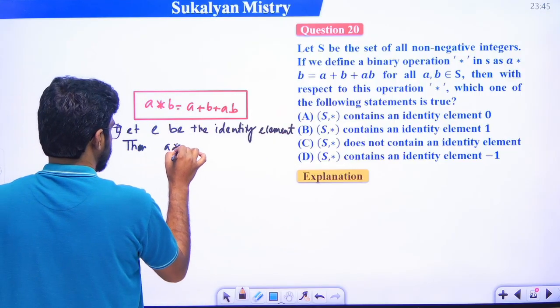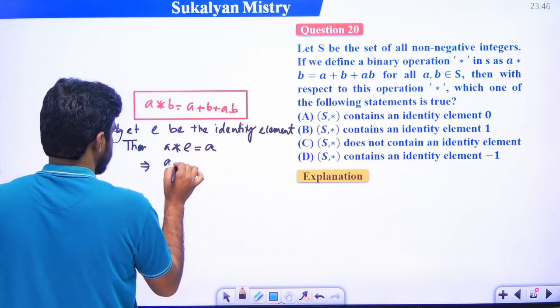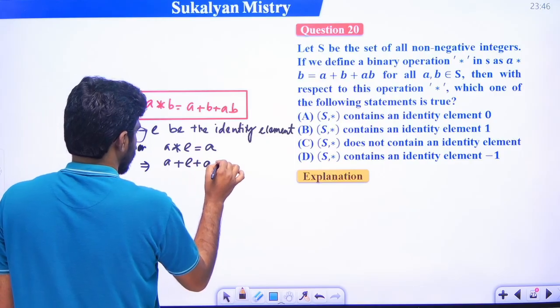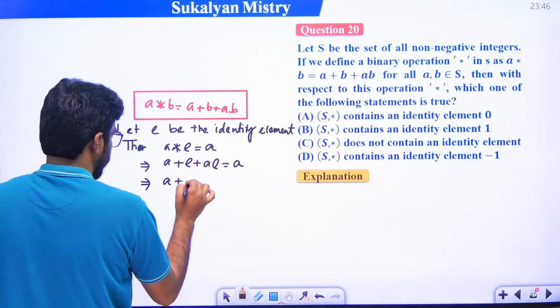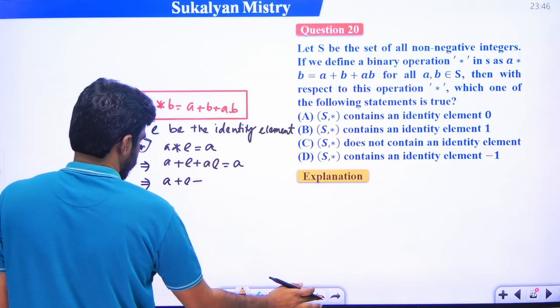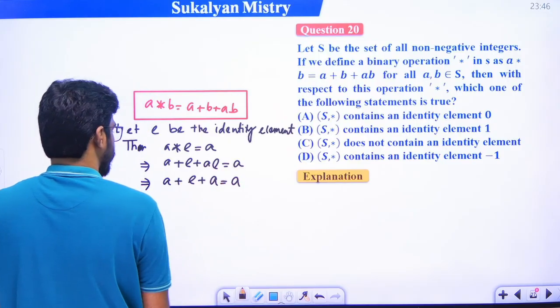Then a star e is equal to a, so a star e, that means a plus e plus ae is equal to a, right? So a plus e plus ae is equal to a, right?